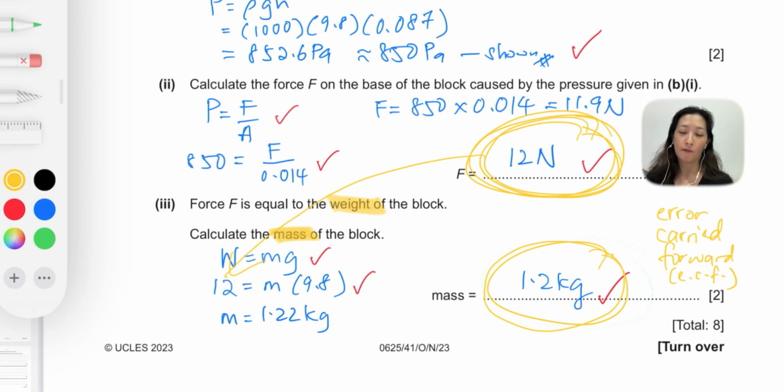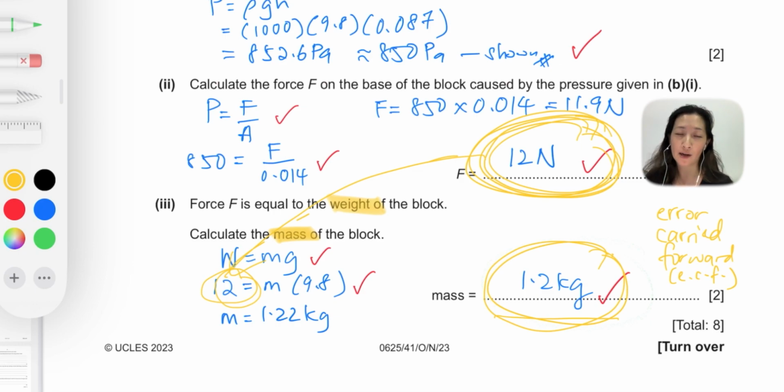That means if F was wrong, but you used this number correctly in the calculation for the mass, even if it's not the same as in the answer scheme, you can still get full marks for the following question, even if the answer is actually different from the mark scheme. So that's what ECF means.